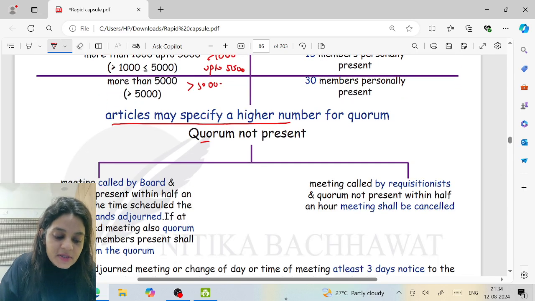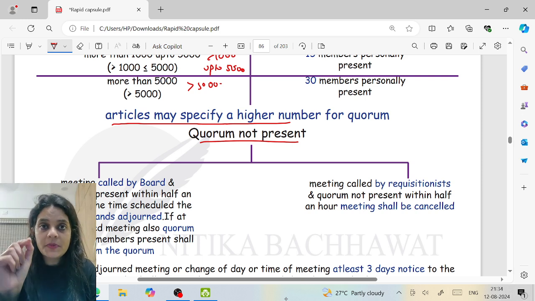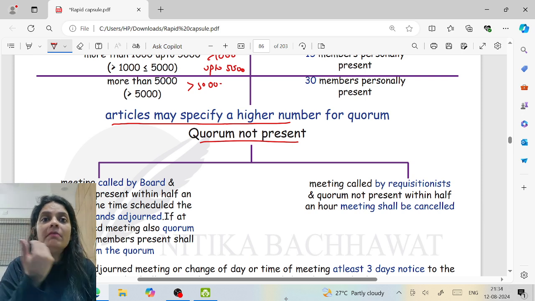Now, what happens if the quorum is not present? If within 30 minutes, that is half an hour from the time scheduled for the meeting, quorum is not present, can I continue? No. Because it is very important to understand one thing here, that without quorum, the meeting cannot continue. So in that case, we will adjourn the meeting to the next week, same day, same time.